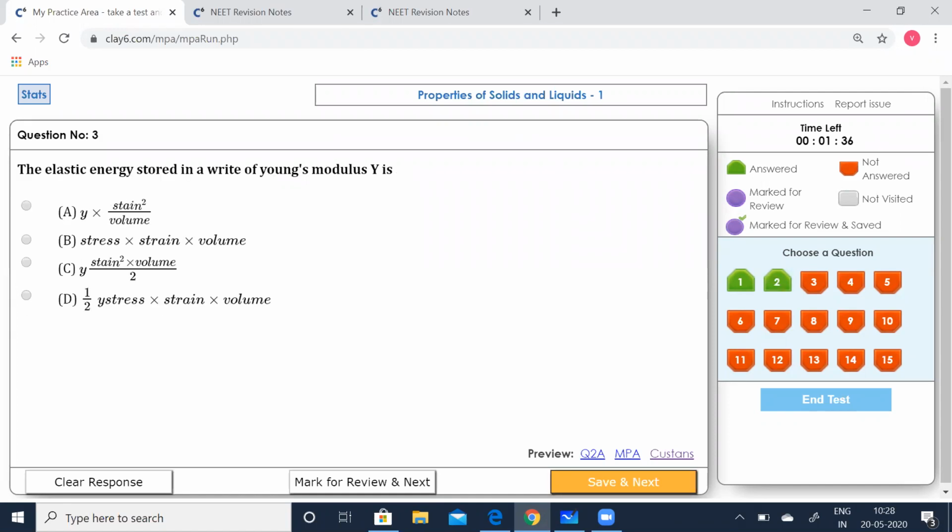Going to the third one. The elastic energy stored in a wire of Young's modulus Y is Y into strain squared by volume. So let's see which option is correct. Let's quickly solve that.